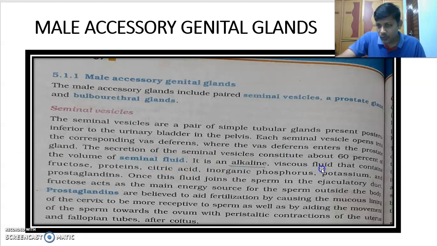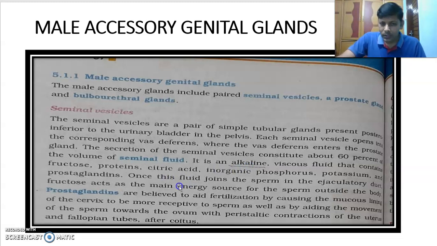It is a viscous fluid. What components are present in it? Fructose, proteins, citric acid, phosphorus, potassium, prostaglandins. These all are present in it. What is its nature? Alkaline. The pH value is more than 7.